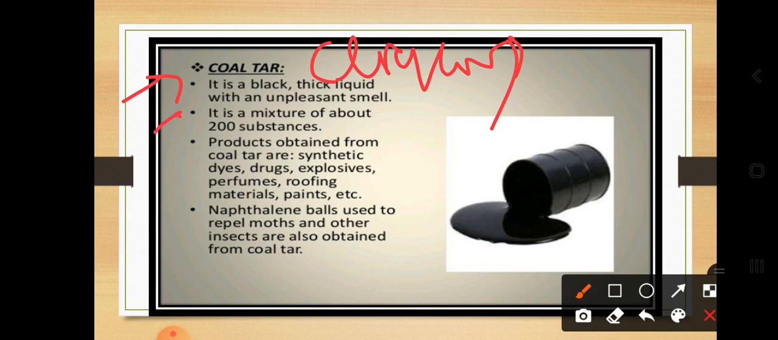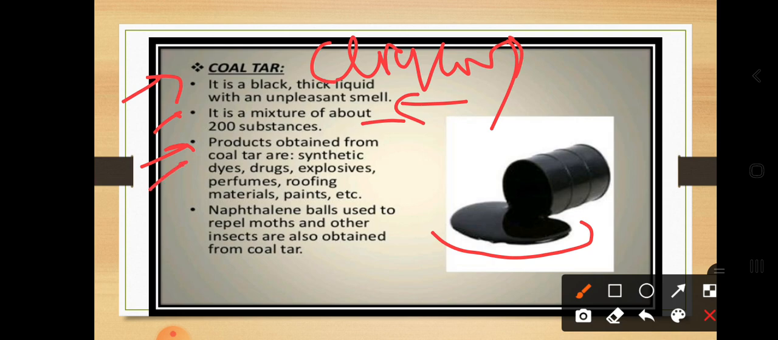So it is a black thick liquid with an unpleasant smell. Those smells which are not suitable for us, which are very unpleasant to us, are called a bad smell. So coal tar has a bad smell. It is a mixture of about 200 substances. In the coal tar itself, 200 substances are there. With the help of this coal tar, they have a lot of applications in our day-to-day life. Let's discuss one by one.